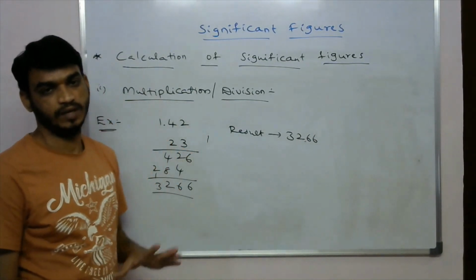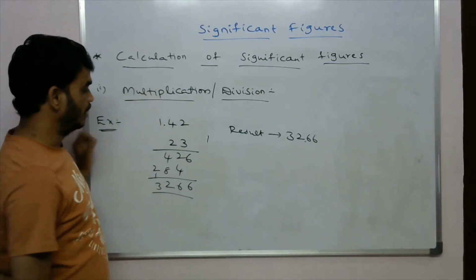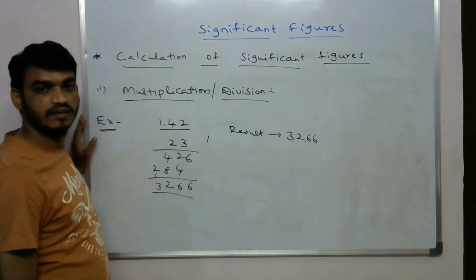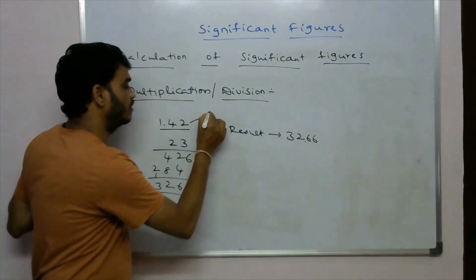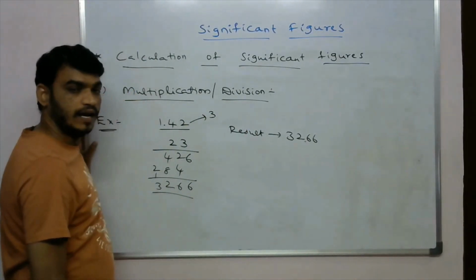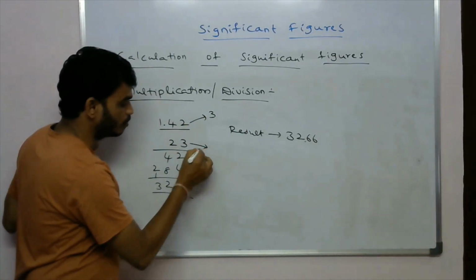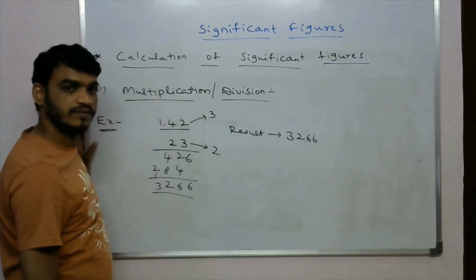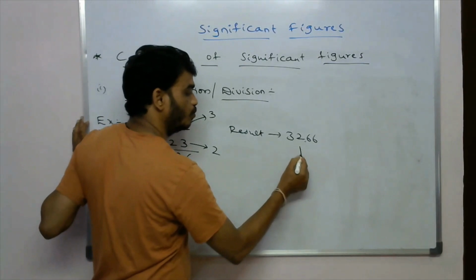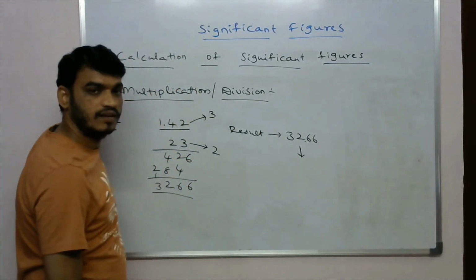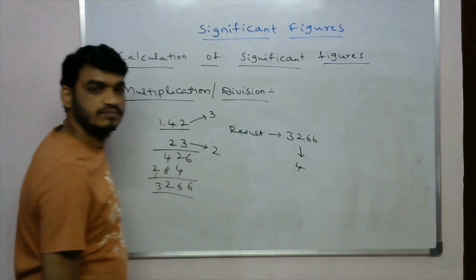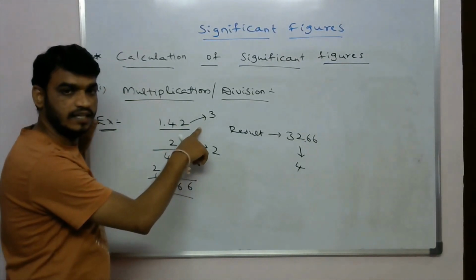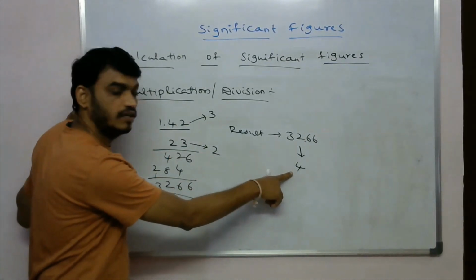Now in this, how many significant figures are there? Three significant figures. And in this one, how many? Two significant figures. But in the result, how many significant figures are there? Four. So here two significant figures and three significant figures, but in the result four.